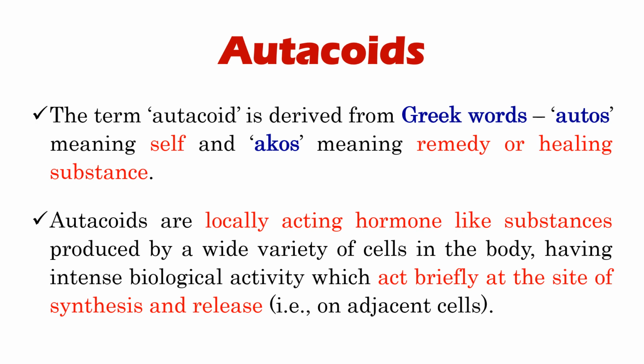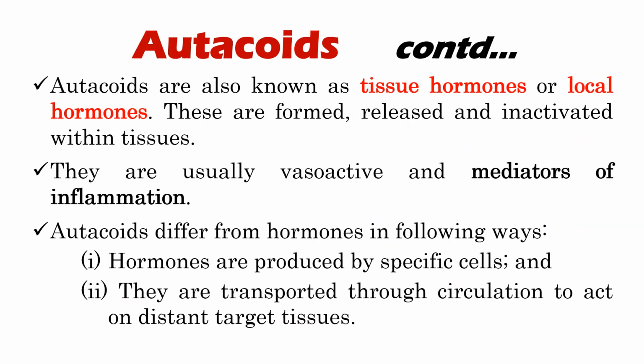What are Autacoids? The term Autacoid is derived from two Greek words, autos meaning self and akos meaning remedy or healing substance. Autacoids are locally acting hormone-like substances produced by a wide variety of cells in the body having intense biological activity, which act briefly at the site of synthesis and release. So they act, for example, on adjacent cells. Autacoids are also known as tissue hormones or local hormones. These are formed, released, and inactivated within tissues.